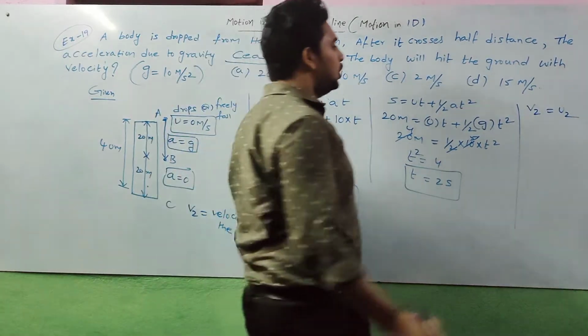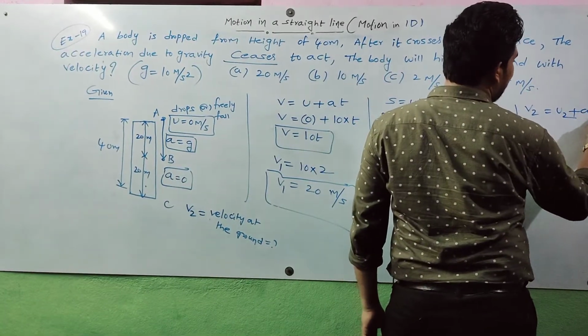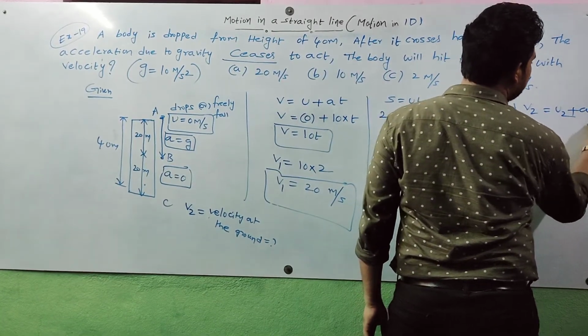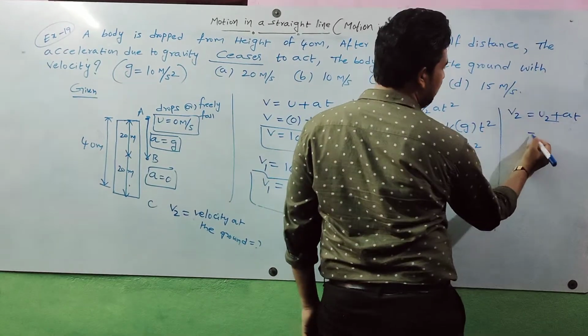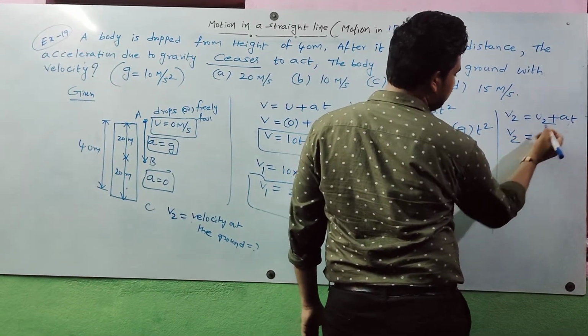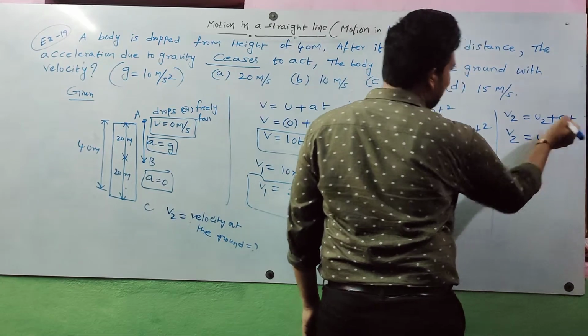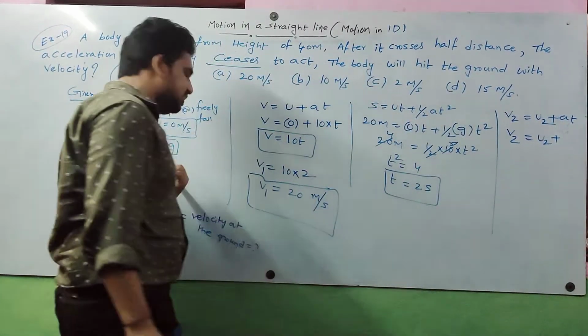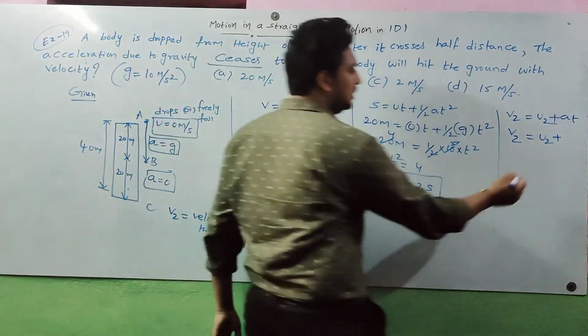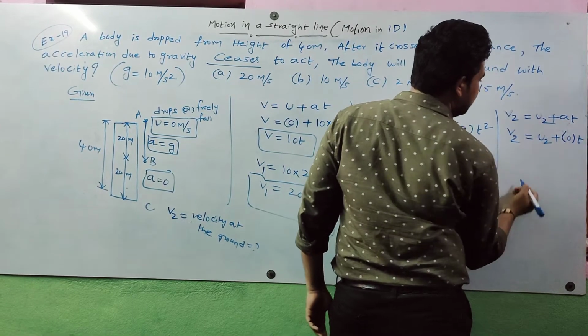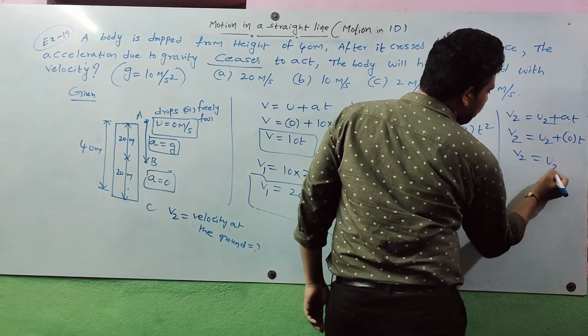How to find V2? V2 is equal to U2 plus aT. Here the acceleration due to gravity is 0 for the second step, so the a value is 0 into T. Then what we got: V2 is equal to U2.